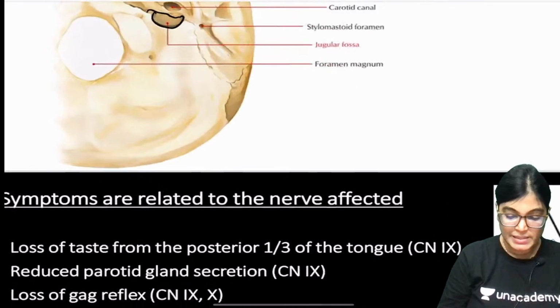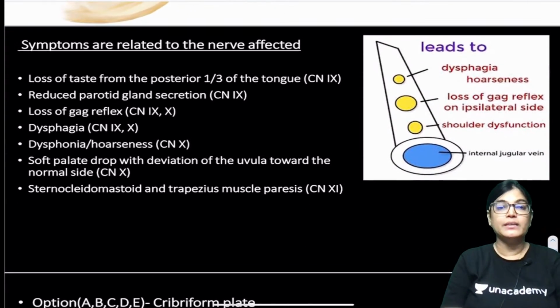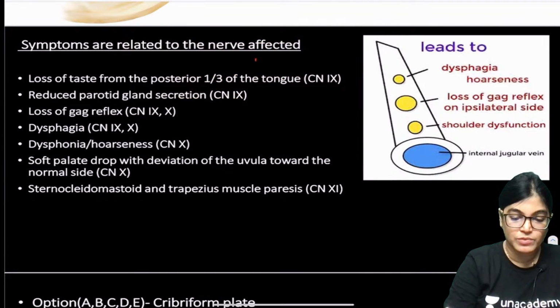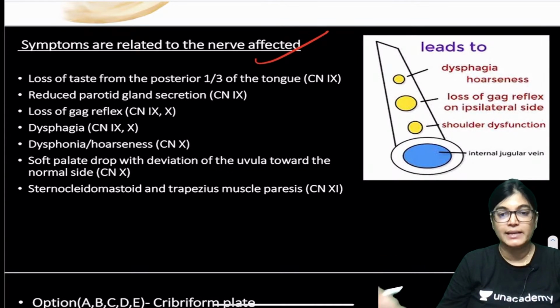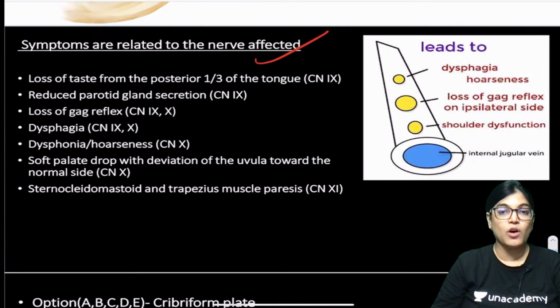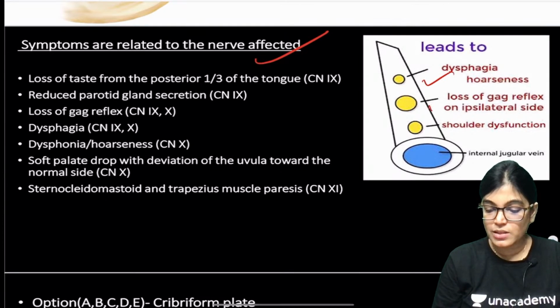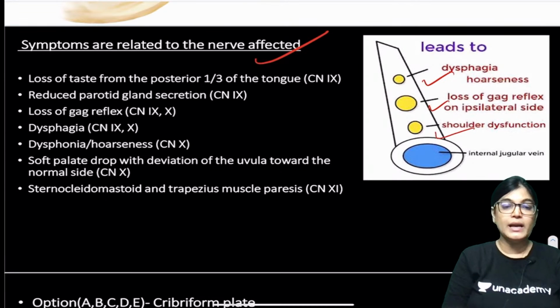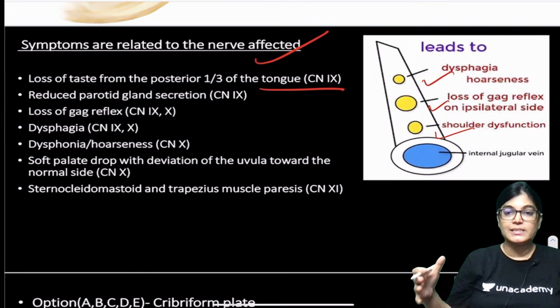Now let's move on to the important symptoms. We know that the structures traversing through the jugular foramen are the 9th, 10th and 11th cranial nerves, so the signs and symptoms will be consistent with the involvement of these structures. So there will be dysphagia, hoarseness of voice, loss of gag reflex and shoulder dysfunction, and loss of taste sensation from the posterior tongue. I have written the signs and symptoms of the patient.